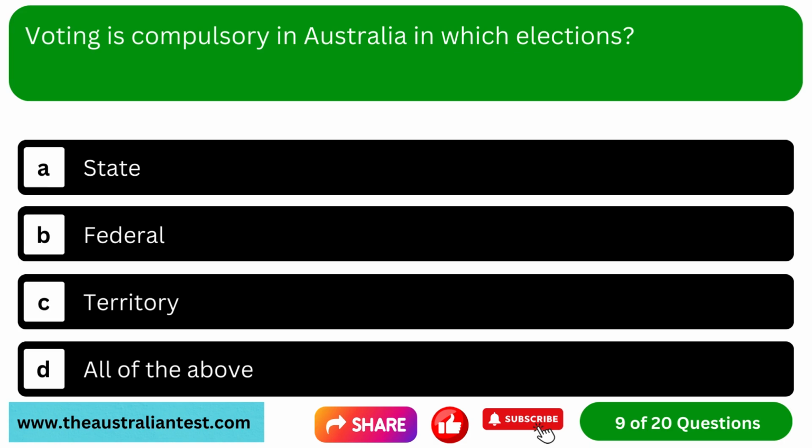Question 9. Voting is compulsory in Australia in which elections? Option A, state. Option B, federal. Option C, territory. Option D, all of the above.